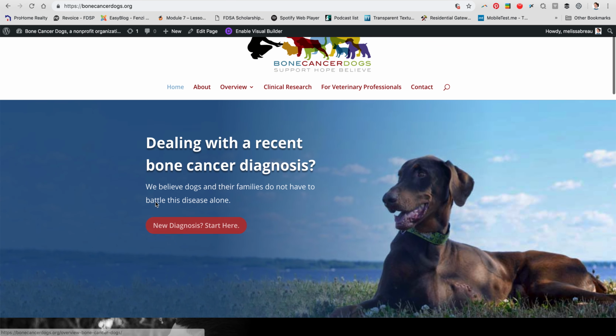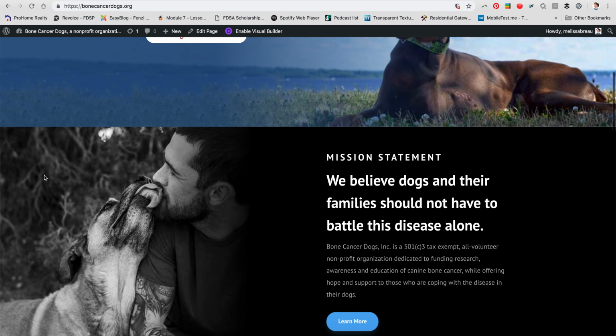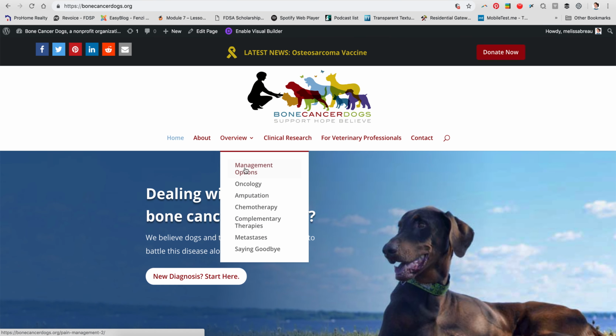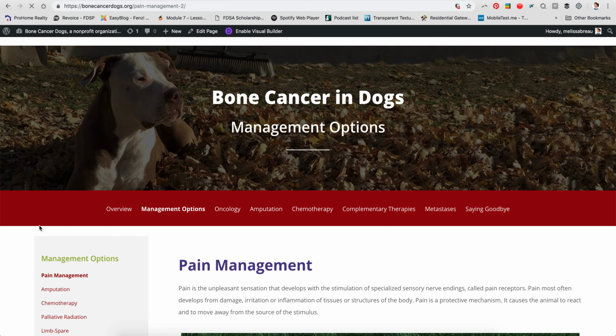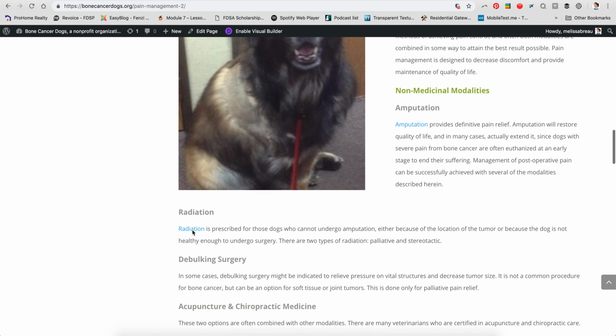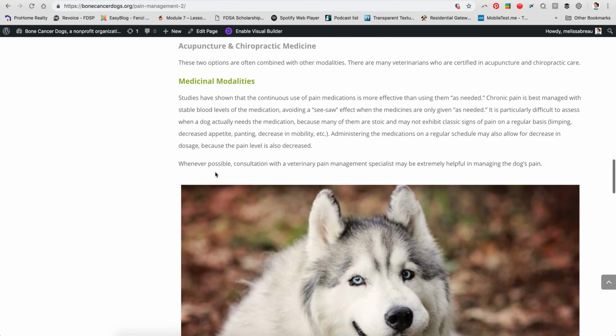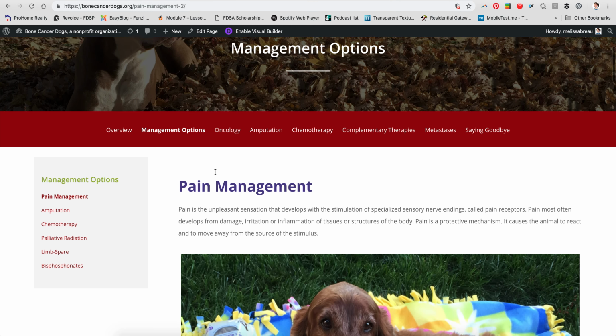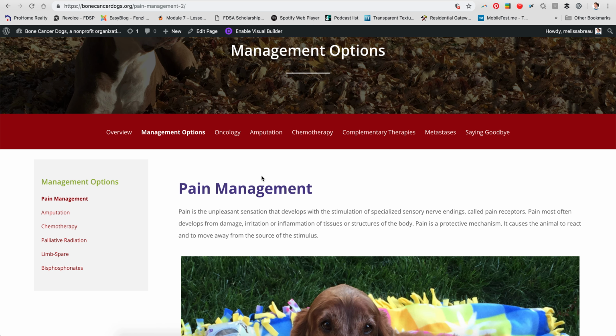Changing background photos for stuff like this is kind of complicated, but I did want to show you at least how to change out the photos on some of these pages, which I know that you might want to do at some point, because I know that we went back and forth a lot on which photos went where. So we're just going to bring up the page we want to work on and then hit Enable Visual Builder.